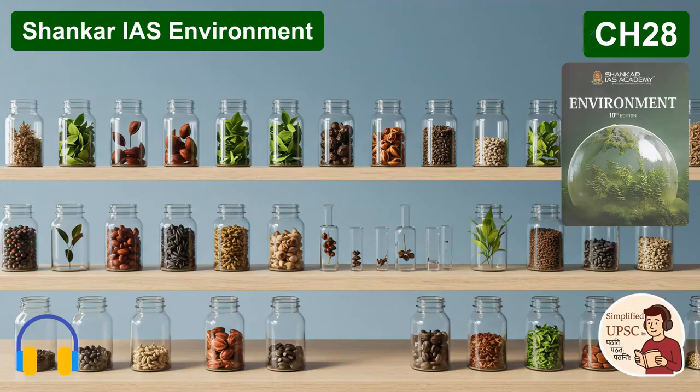Let's start with a really significant one: the International Union for Conservation of Nature and Natural Resources, better known as IUCN. What makes it stand out among global environmental groups? Well, it has a very unique structure. It's a membership union, but its members include both sovereign states, government agencies, and civil society organizations, so NGOs. So governments and NGOs together in one body.